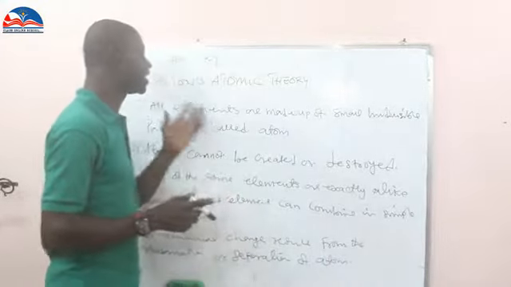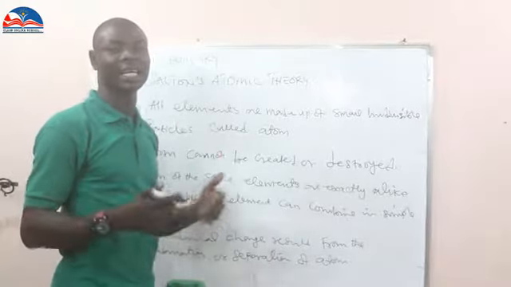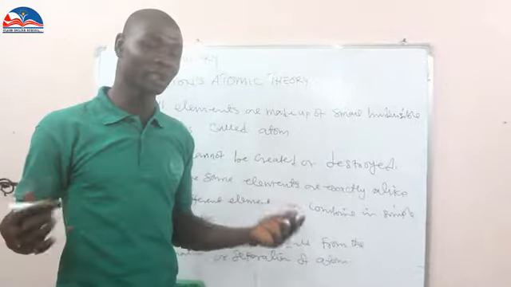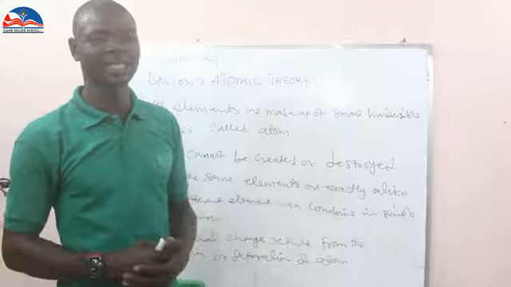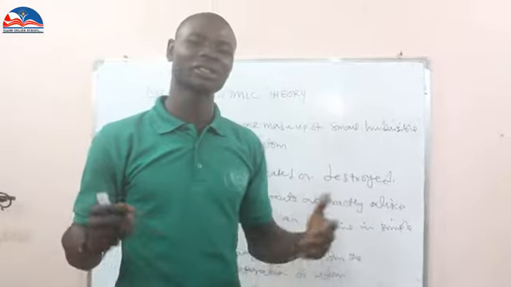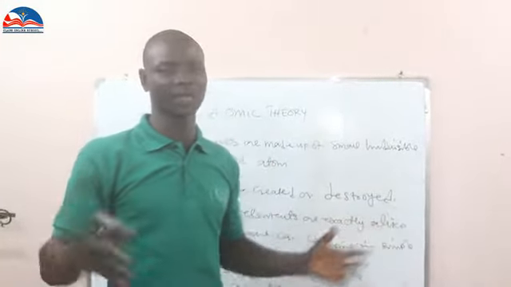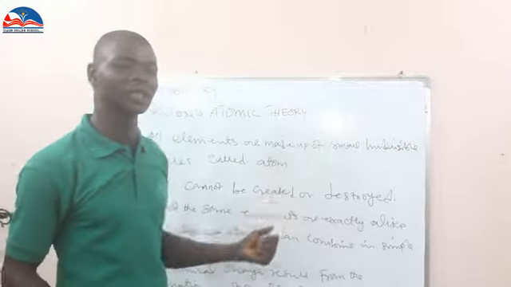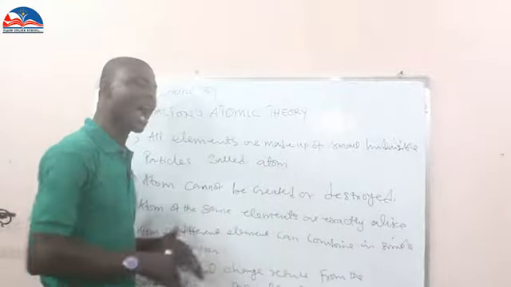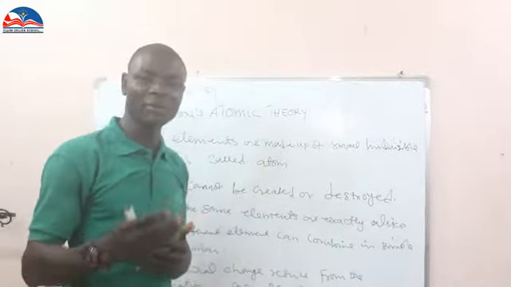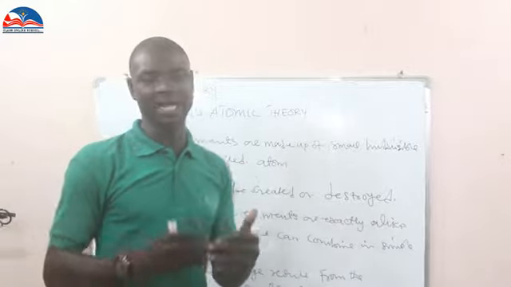Now, in the year 1808, in England, a philosopher and also a great scientist known as John Dalton put forward a theory. But before I proceed to tell you these theories, I must tell you the difference between law and theory.